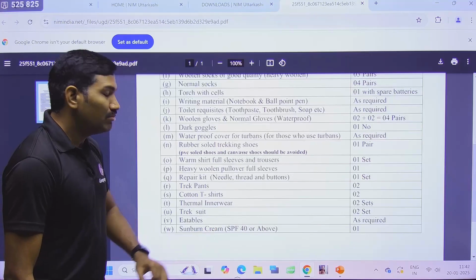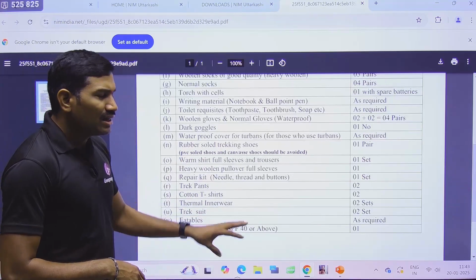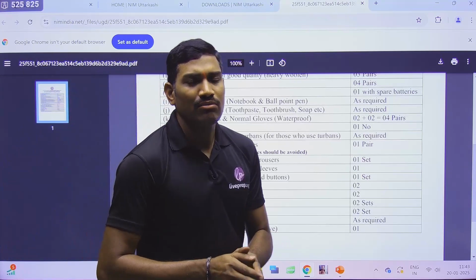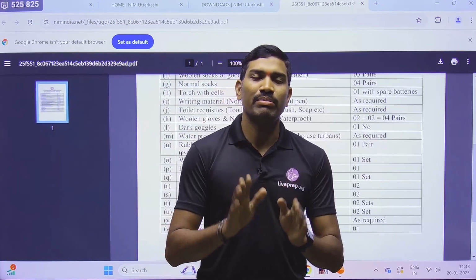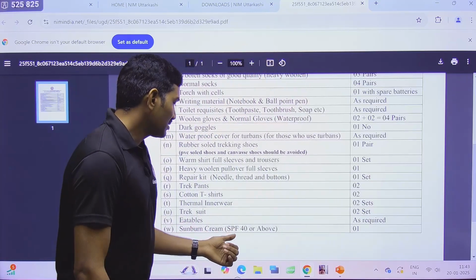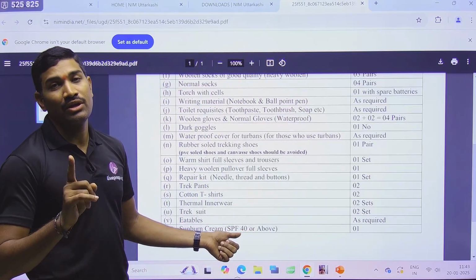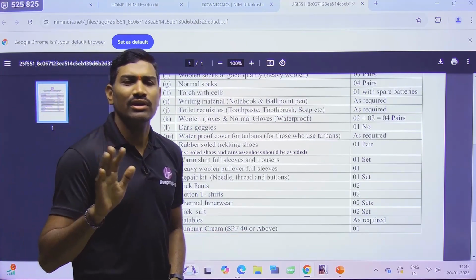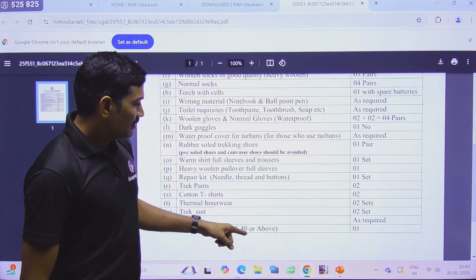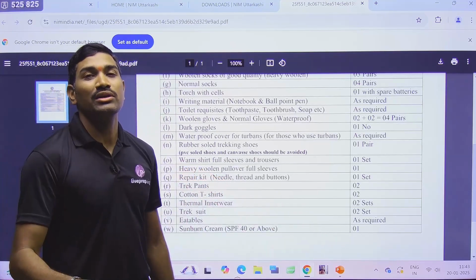Next one, sunburn cream. This is very important. Not only at the institute, anywhere, before you go out of your hostel room, better you please apply this sunscreen lotion. And please remember, they gave SPF 40 or above, not below 40. Please remember this, not below 40. It can be above 40, any number, no problem.